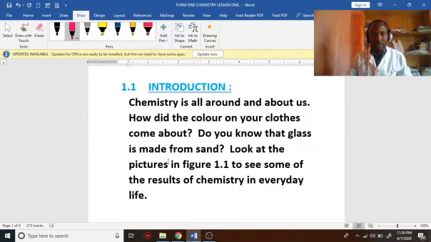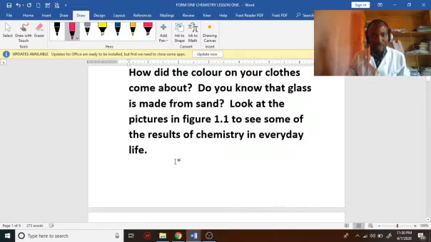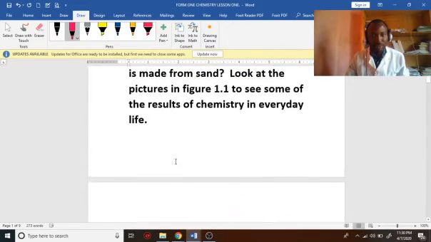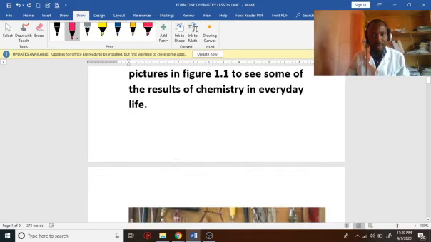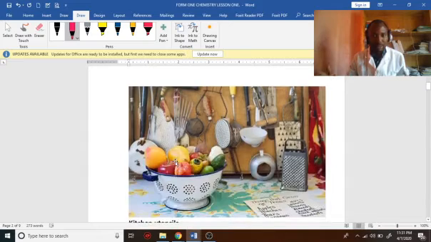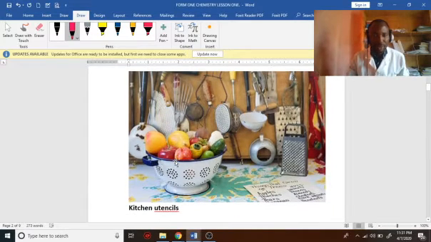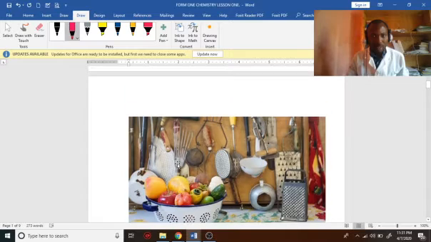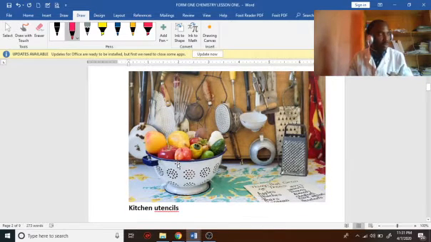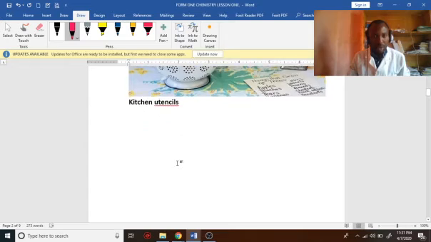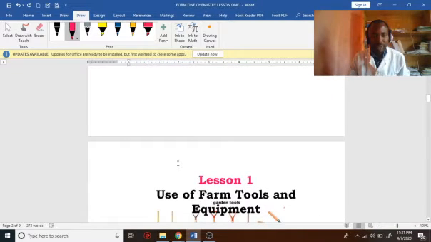This is chemistry. Do you know that glass is made from sand? Interestingly, the glass you use to drink your water is made from sand. Can you imagine that? Now, can you look at the pictures below in figure 1? Let's see the result of chemistry in our everyday life. When you go to your kitchen, you see chemistry. These kitchen utensils, all the items you see in your kitchen is chemistry.